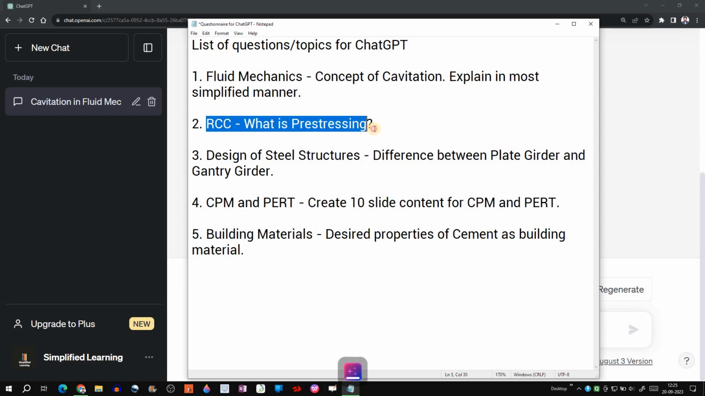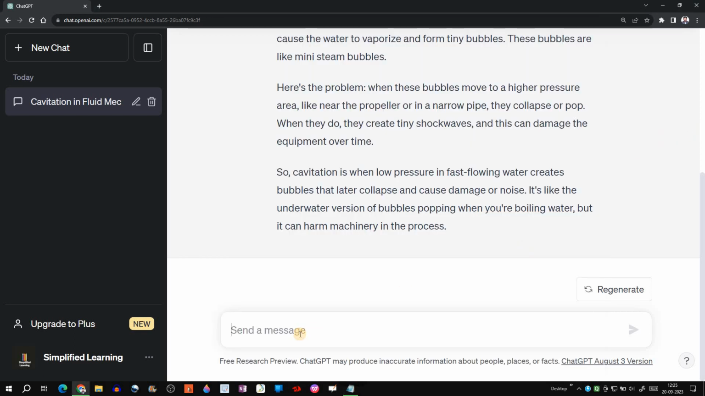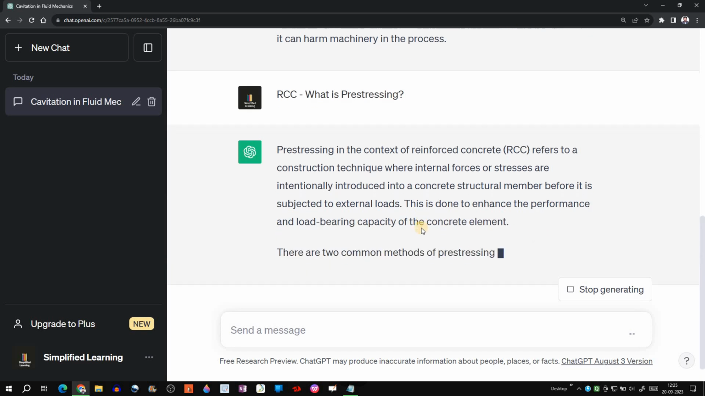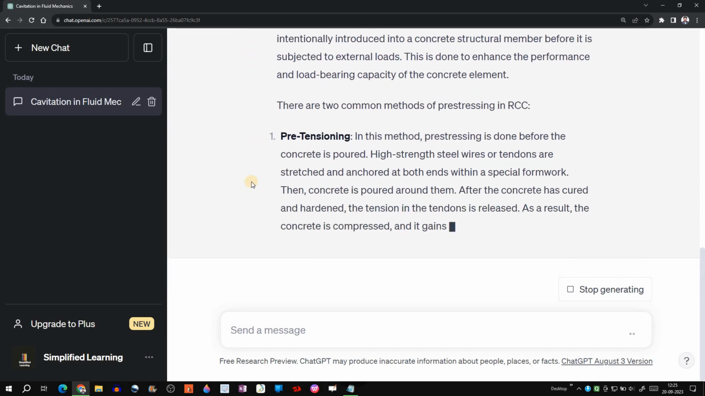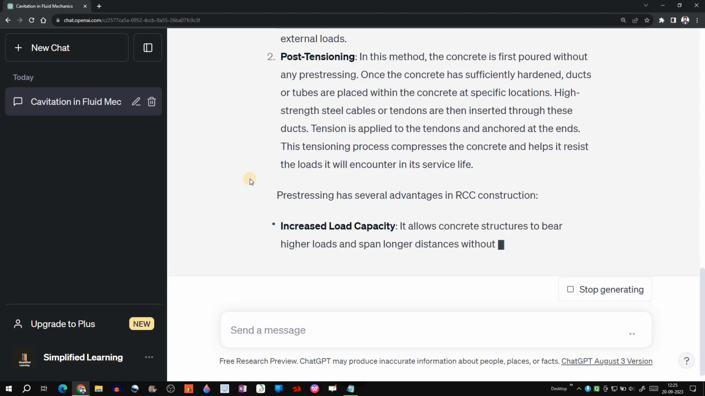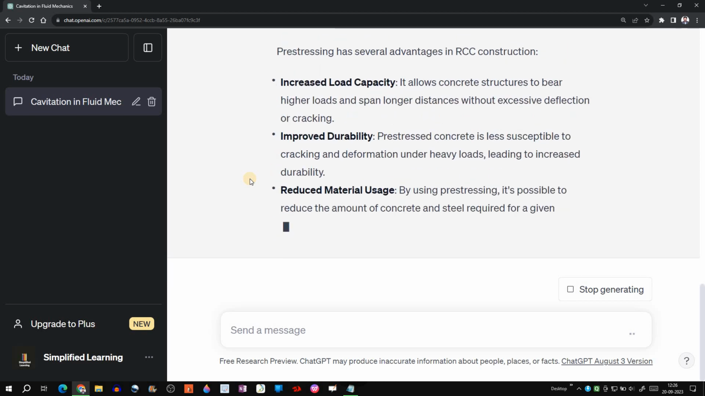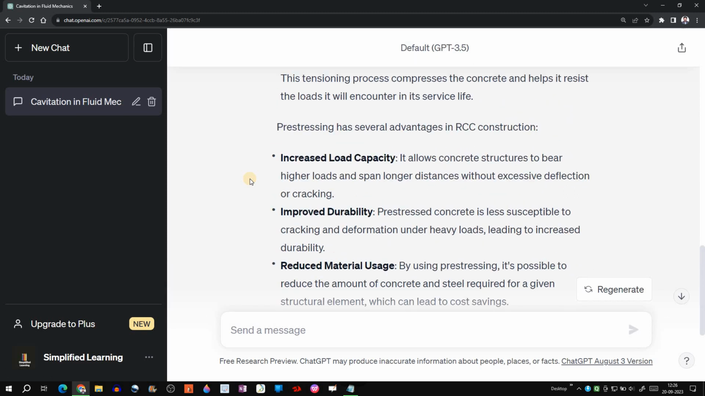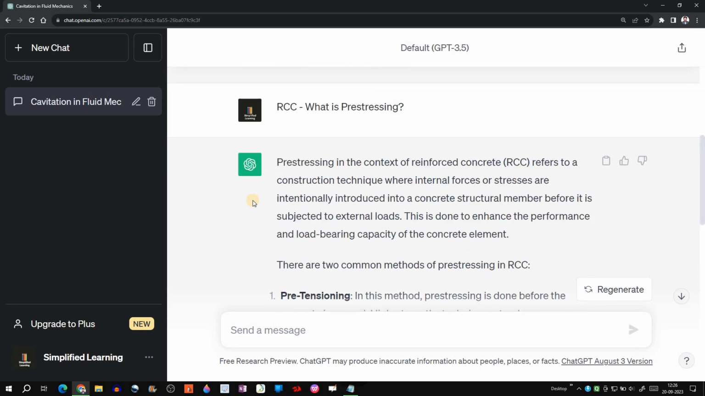RCC, what is pre-stressing? Let's copy this and paste it in the window. What is pre-stressing? All right, it is generating. It is telling us about pre-tensioning and post-tensioning, then advantages. Enough, now let's see what it has answered.